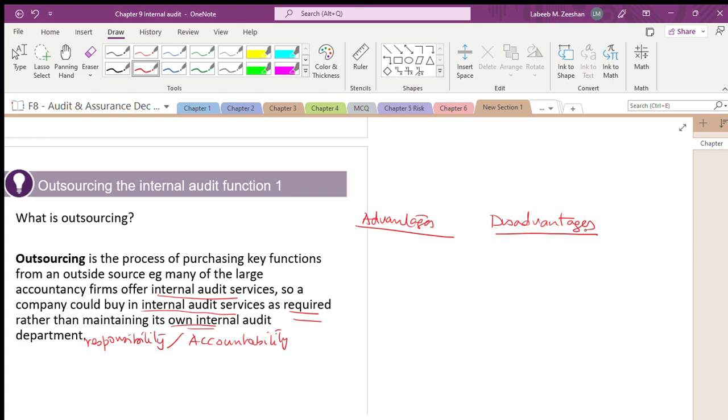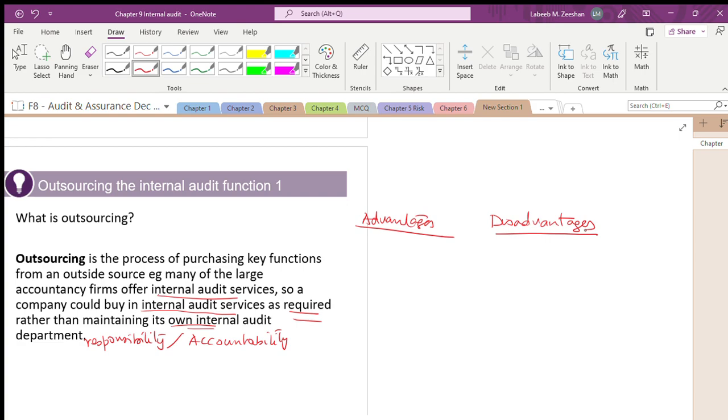Responsibility lies on a specific individual, such as the purchase manager, while accountability is about the department. The company could buy in internal audit services as required, without maintaining its own internal audit department.